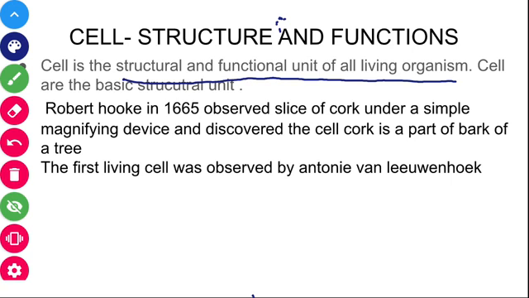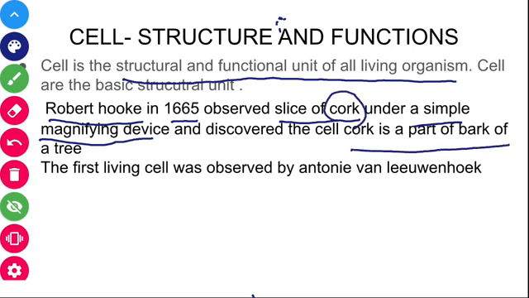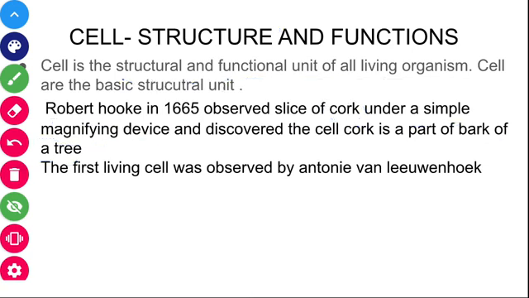As we have already discussed in our video classes, every organism has a smallest unit, and that smallest unit is known as the cell. The first cell was observed by Robert Hooke in 1665, from a slice of cork under a simple magnifying device, or simple microscope. The cork cell is obtained from the bark of a tree, and it is non-living. So the first cell observed was a non-living cell.